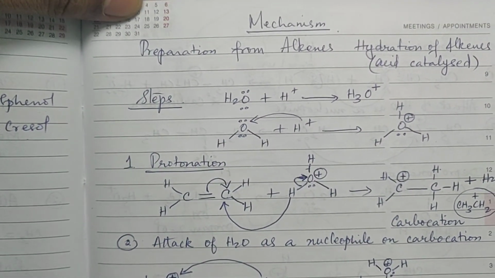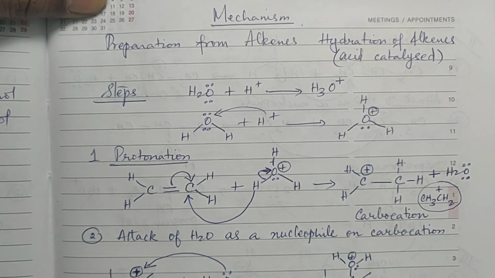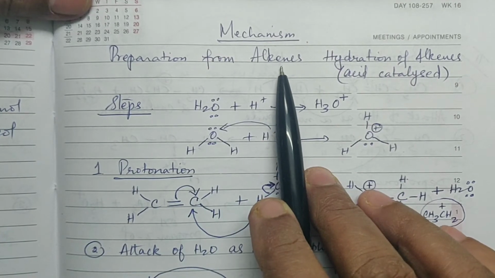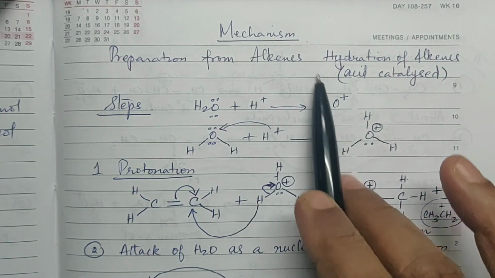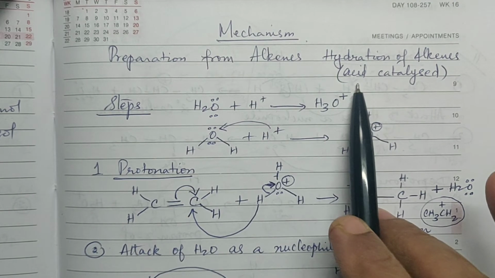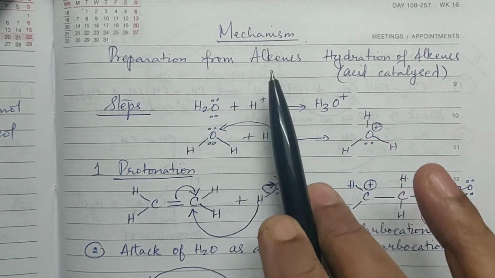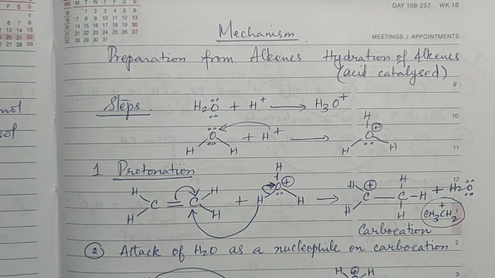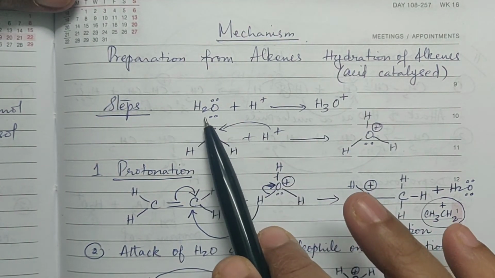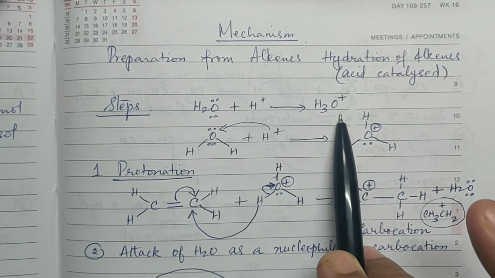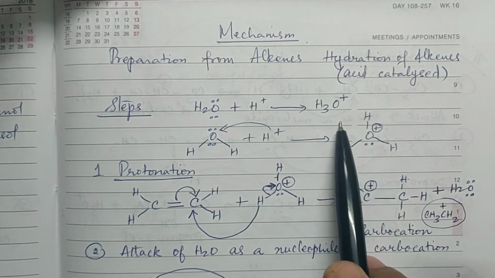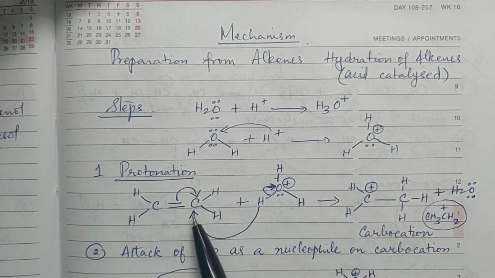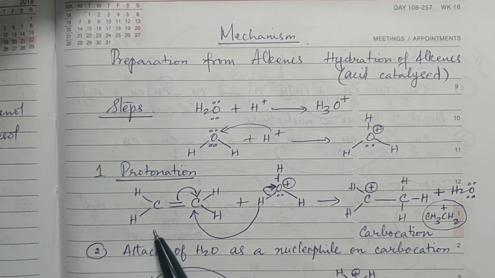mechanism of hydration. A few mechanisms are there in this particular topic. It's extremely important rather. So let us see preparation of alcohols by hydration of alkenes. This is a very important question. Now, first of all, when the alkene undergoes hydration, it takes place in the presence of concentrated sulfuric acid. So here, first of all, water is getting protonated in the presence of acid. So you get hydronium ion, and that hydronium ion is going to attack the alkene.